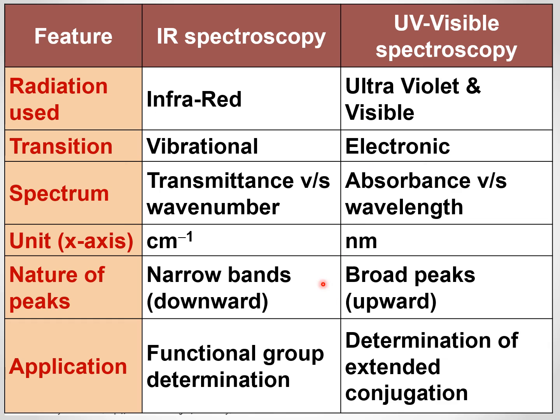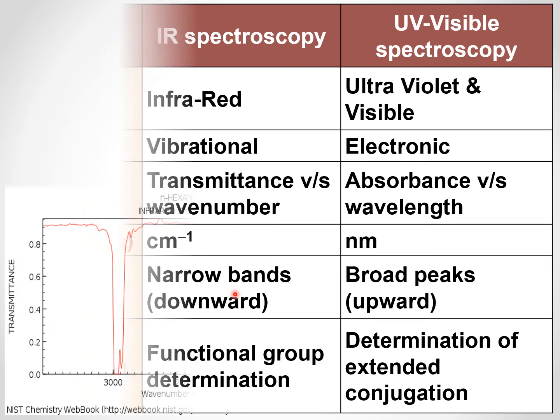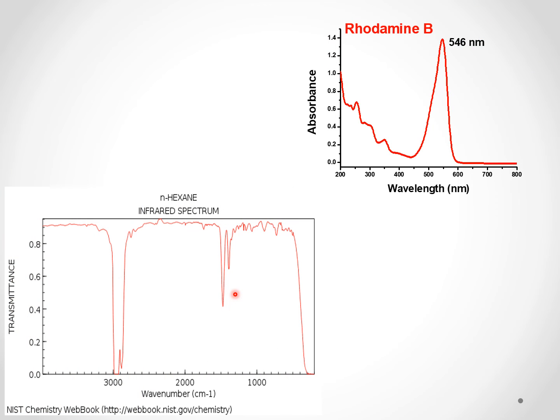Now let us take up this point, broad peaks. UV visible has broad peaks, whereas IR has narrow peaks. IR spectroscopy has narrow band. Why is it like that? If you measure this width, this width is 350 nanometers approximately.